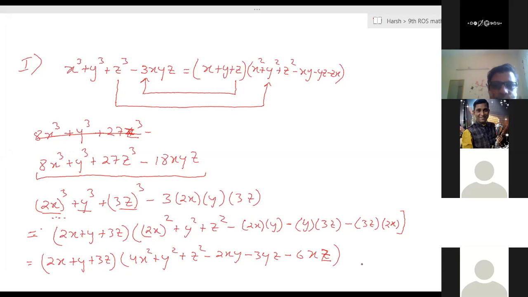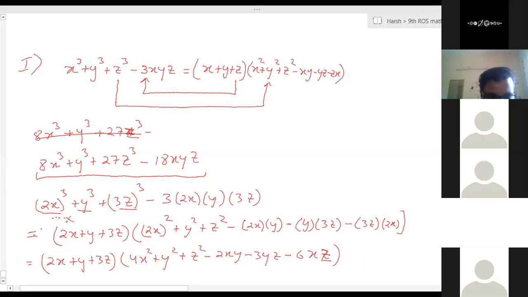Any doubt? Yes, sir. In the step 2x plus y plus 3z, the second last step, 2x is x, y is y, and z is 3z. Yes, so X is 2x. I actually didn't write it. X is equal to 2x, y is equal to y, and z is equal to 3z. Now in the question, it is given x plus y plus z in one bracket, and in the second bracket, x square plus y square plus z square. So z square should be 3z, right? Because z we have taken as 3z.